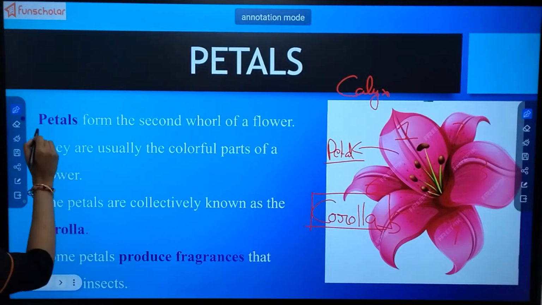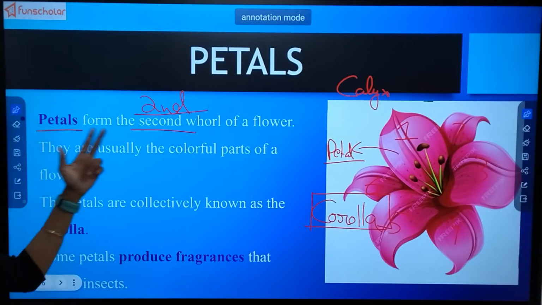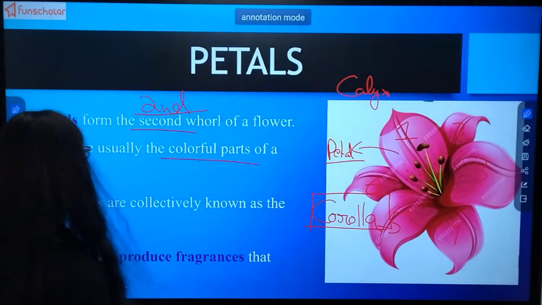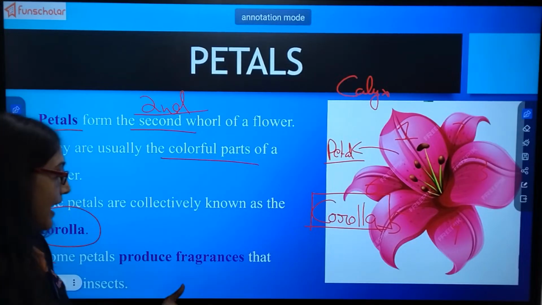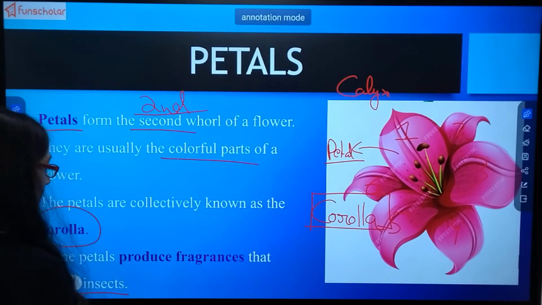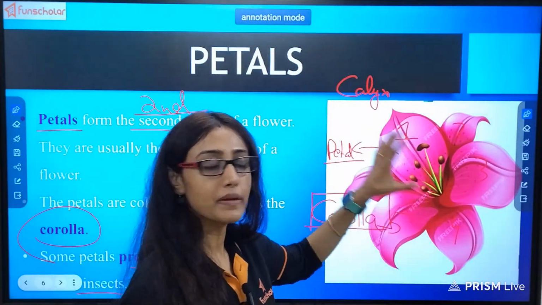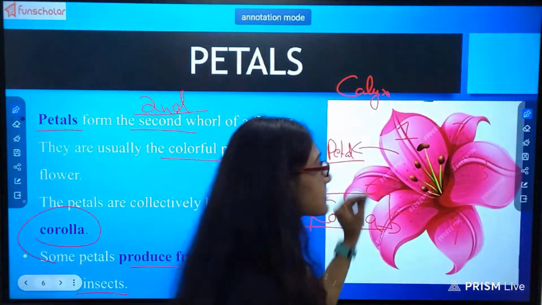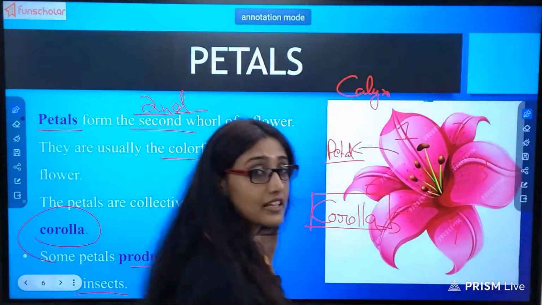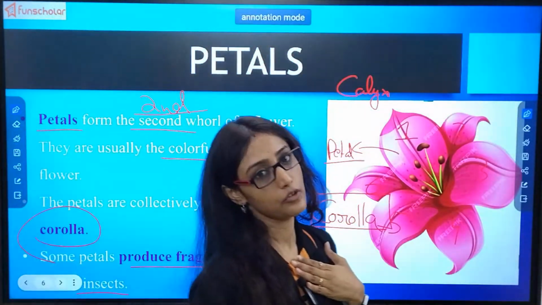Now, petals form the second whorl of the flower. They are usually the most colorful part of the flower. The petals are collectively known as corolla. Some petals produce fragrances that attract insects. So what is the function of petal? It has such beautiful color and is full of fragrance. Why? To attract other animals like insects, birds, and even us human beings.